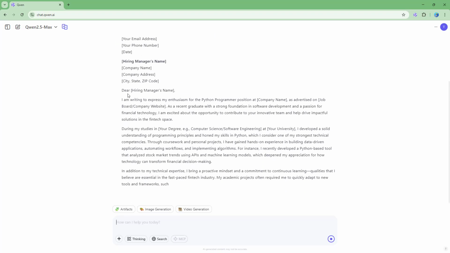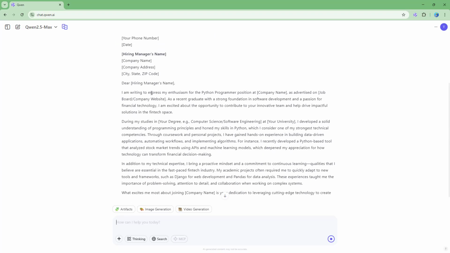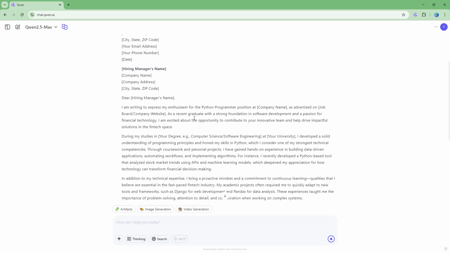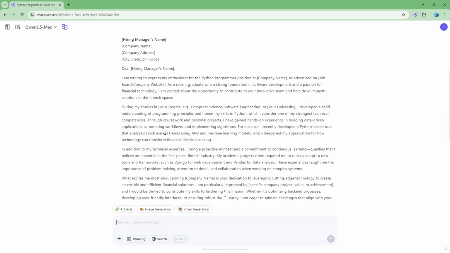For example, it says, dear hiring manager, I'm writing to express my enthusiasm for the Python programmer position at the company name as advertised on job board website. As a recent graduate with a strong foundation in software development and a passion for financial technology, I'm excited about the opportunity to contribute to your innovative team and help drive impactful solutions in the fintech space.